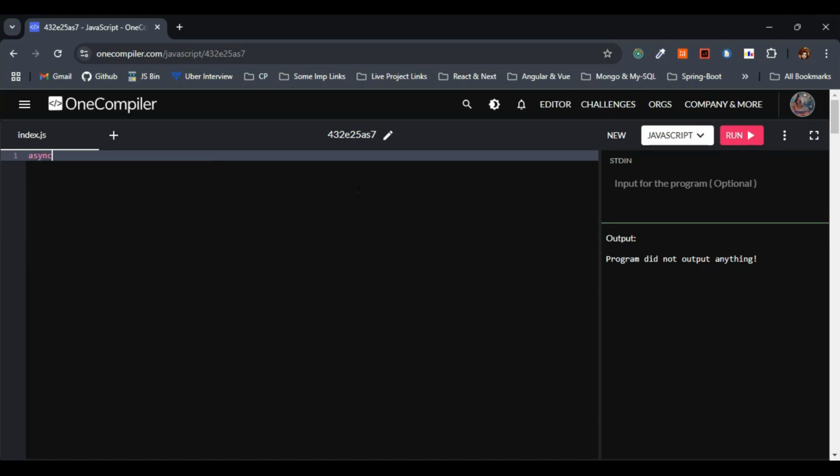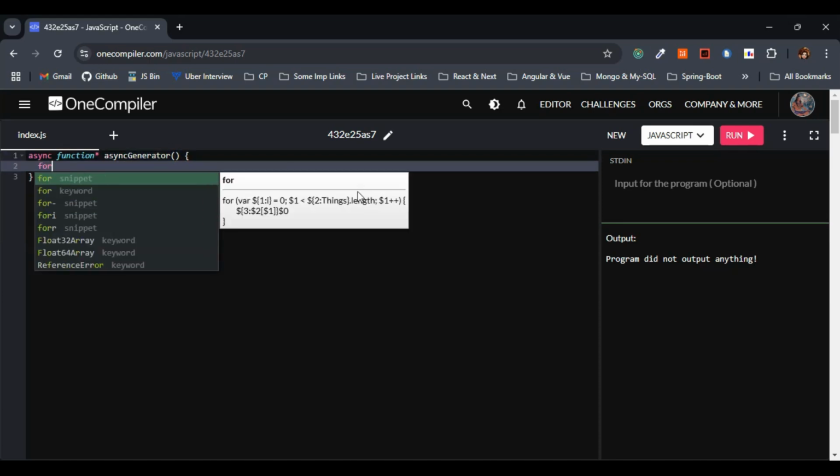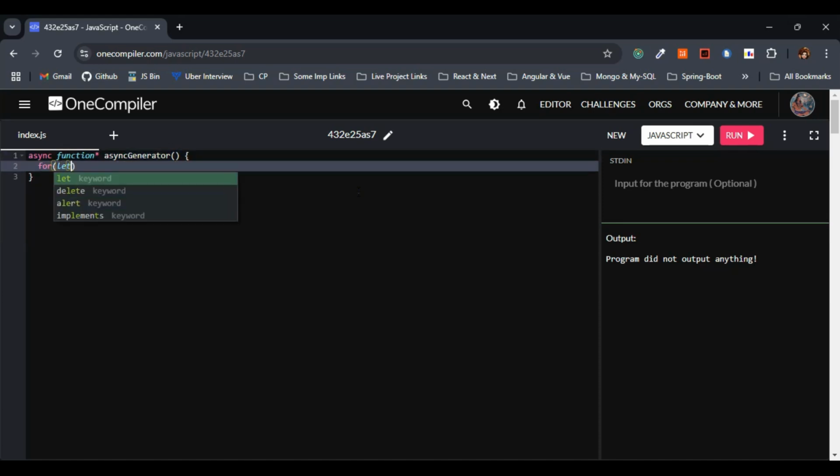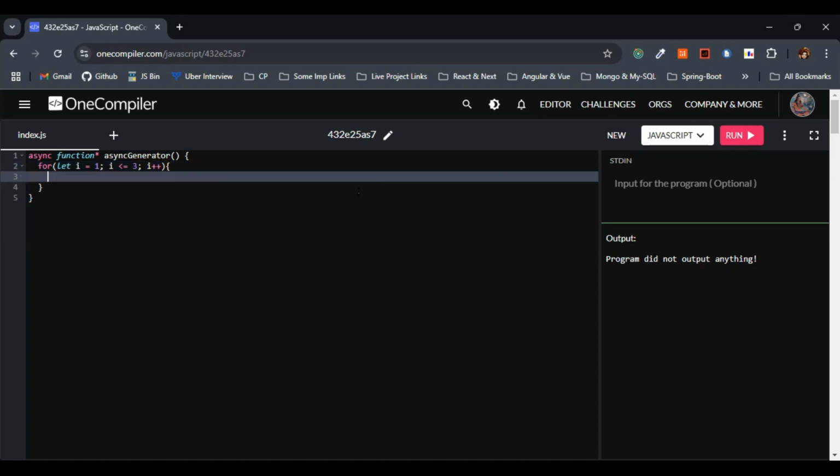Let me give here async function. These are generators, right? I'll just give here async generator. Within this, I'll just give for let i equals 1, i less than or equal to 3, i plus plus.